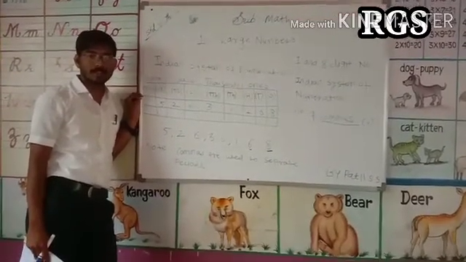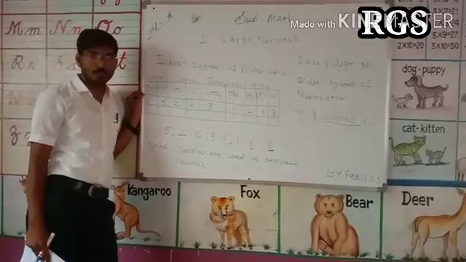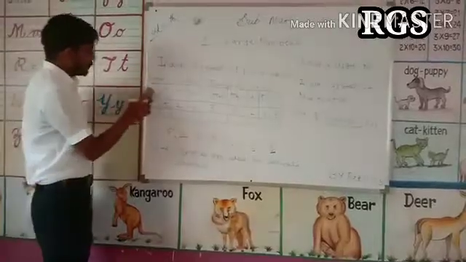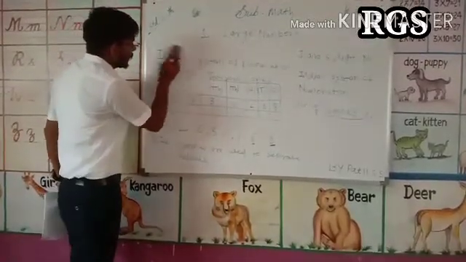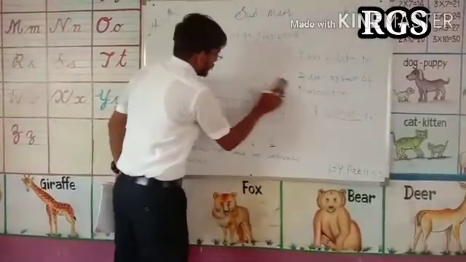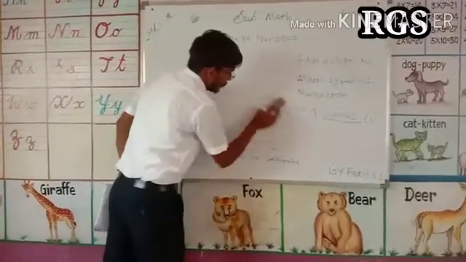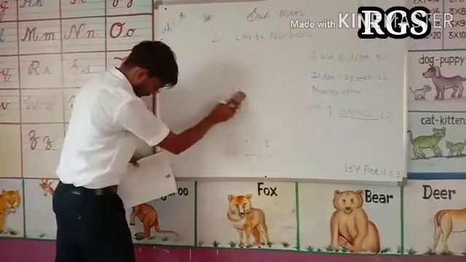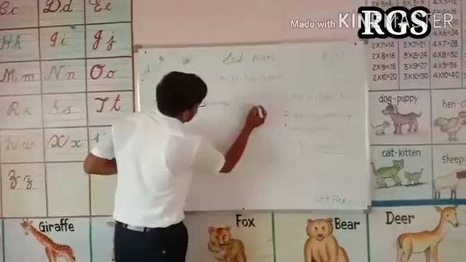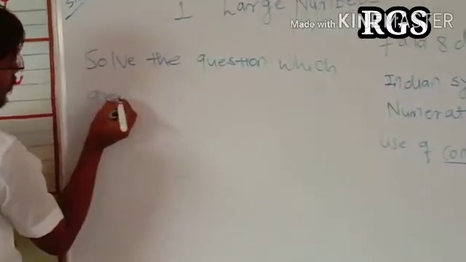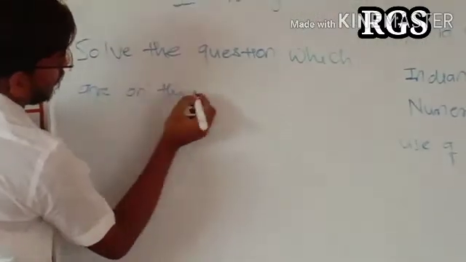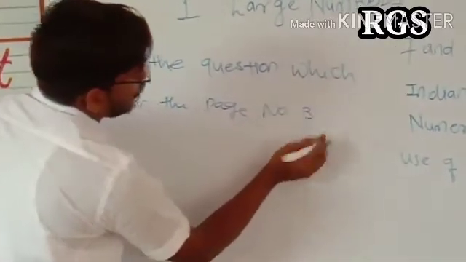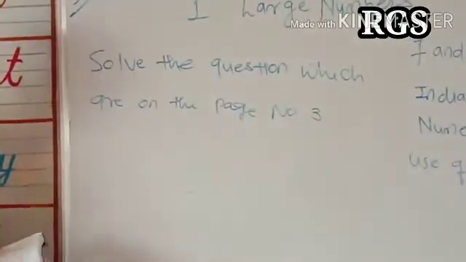So, visit your school once and buy the books from your school, and on this data which we are studying in this session, you have to solve the first practice which are on the page number 3 of your textbook.